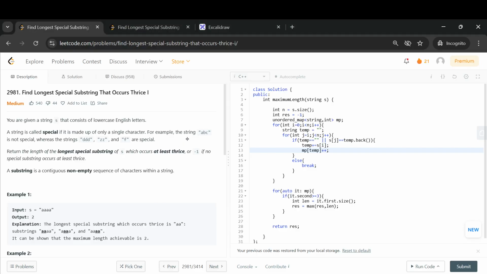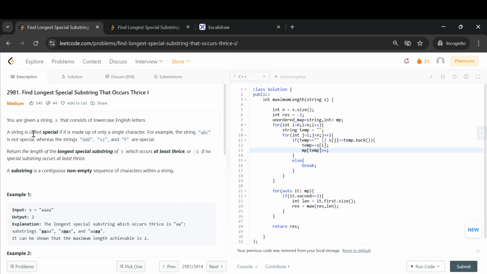Hello, let's look into today's Leetcode problem. Find longest special substring that occurs thrice. 1. So you are given a string S which consists of all lowercase English letters. So this is just one point.